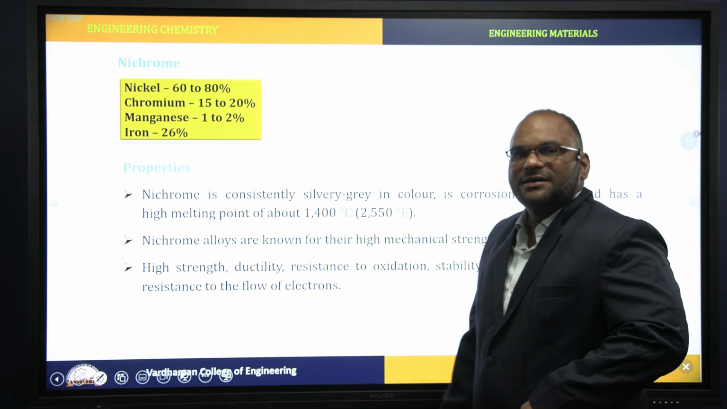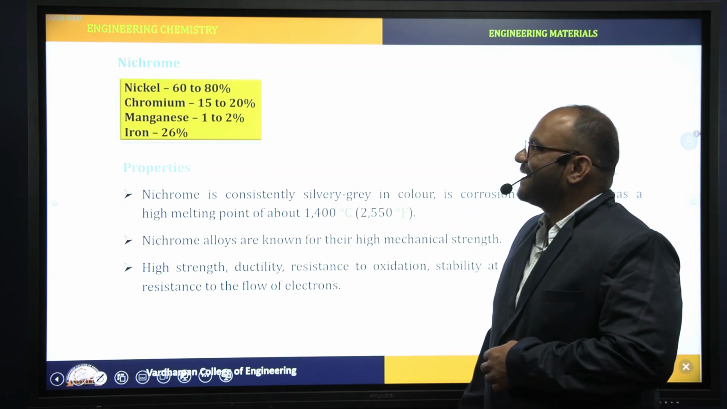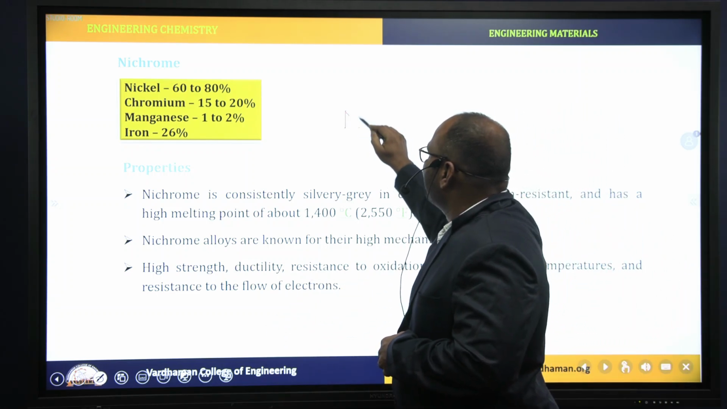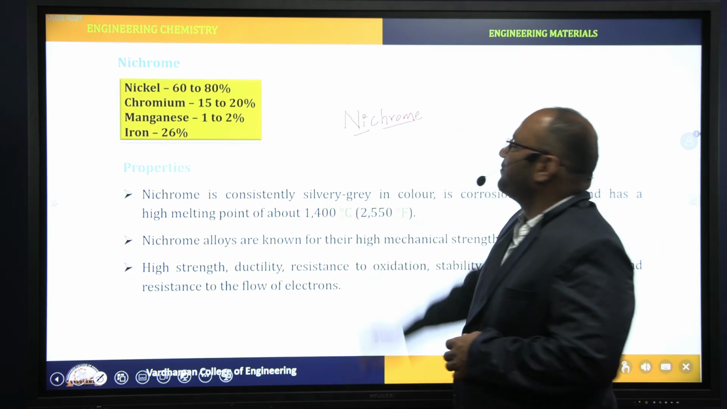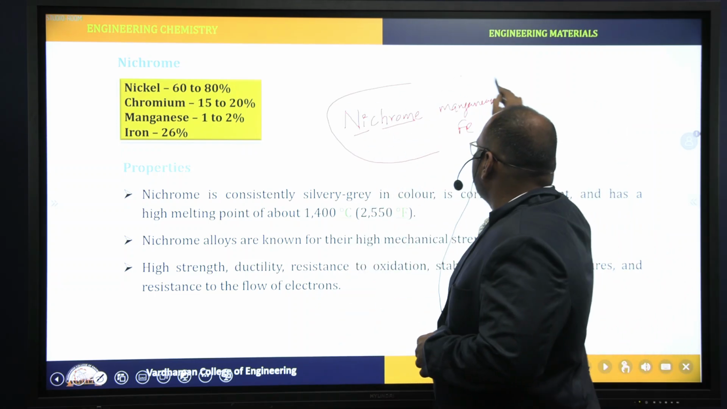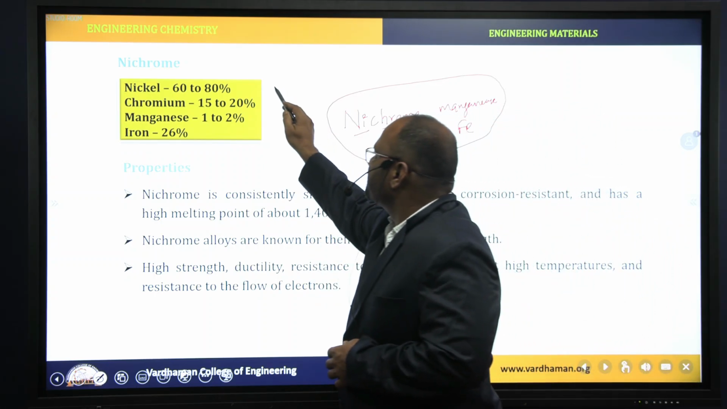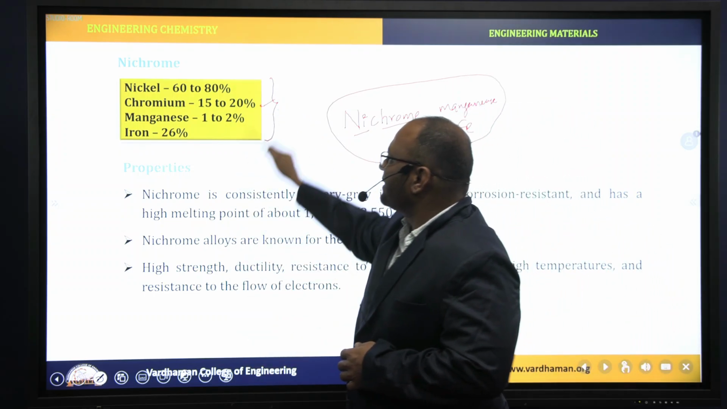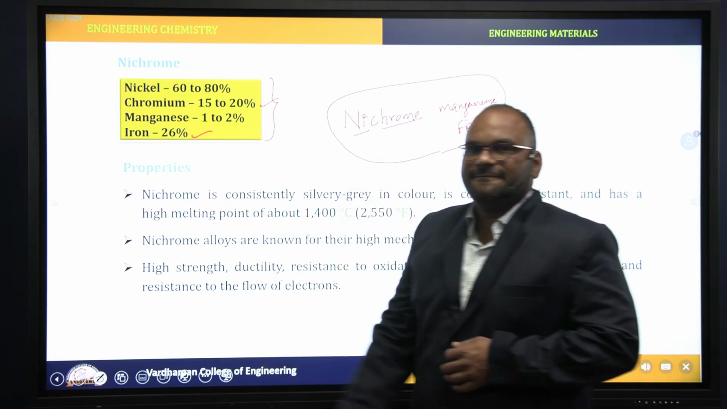Next one is nichrome. Nichrome also comes under ferrous alloys. Nichrome is an alloy of nickel, chromium, manganese and iron. This is the composition of nichrome: nickel 60 to 80%, chromium 15 to 20%, manganese 1 to 2%, iron percentage is 26.